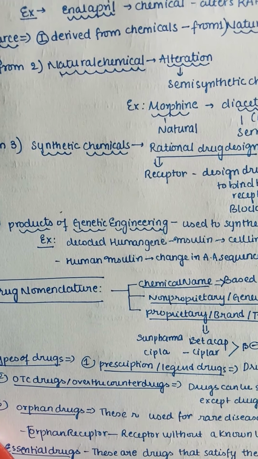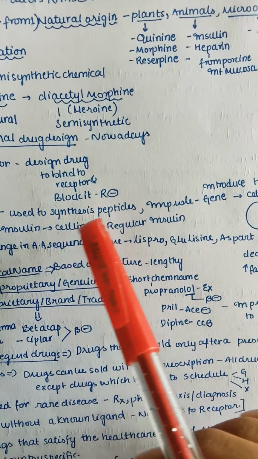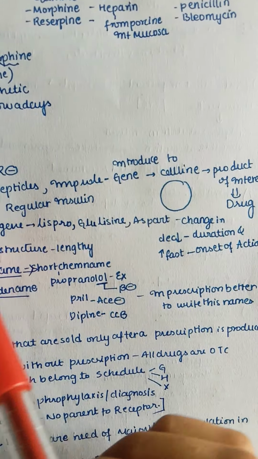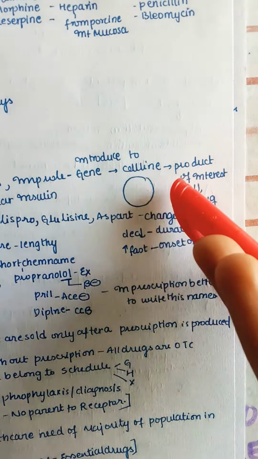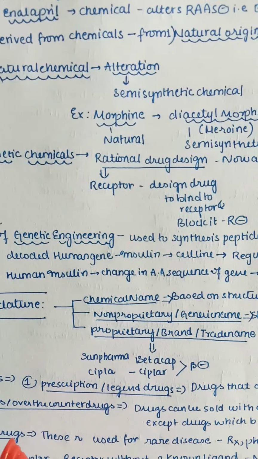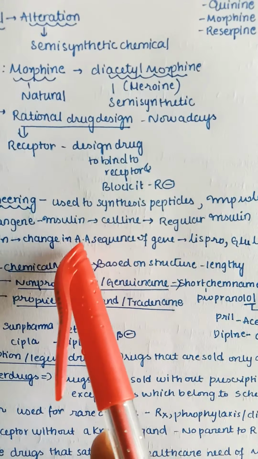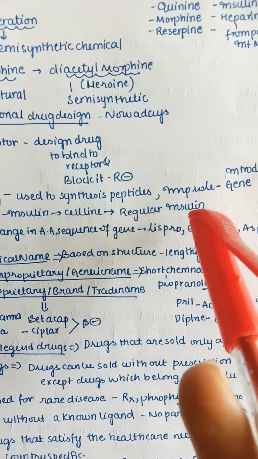Now let us see the products of genetic engineering. Even now we are forming drugs by genetic engineering, which is mainly used to synthesize peptides. If we introduce a gene into a cell line, we produce a product of interest, and that is a drug. For example, we have decoded the human gene for insulin, injected it into the cell line, and we are forming regular insulin.